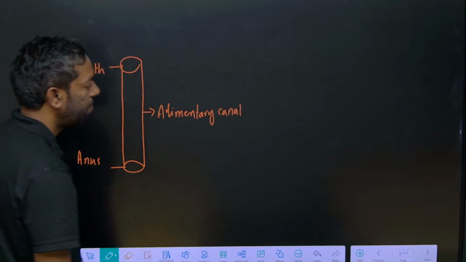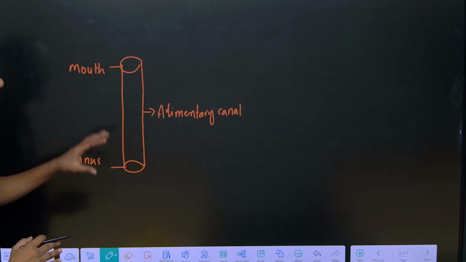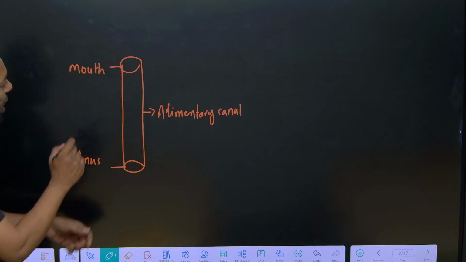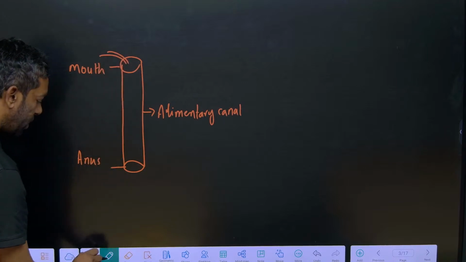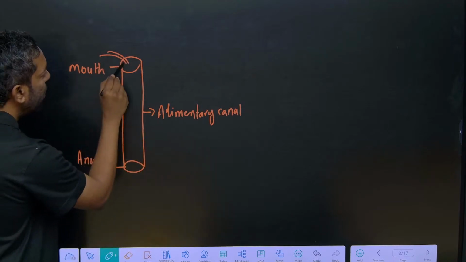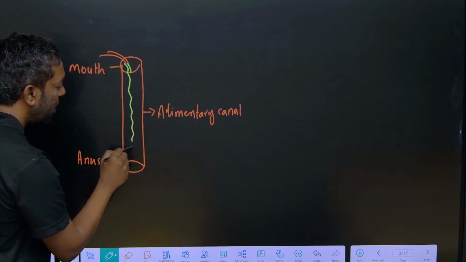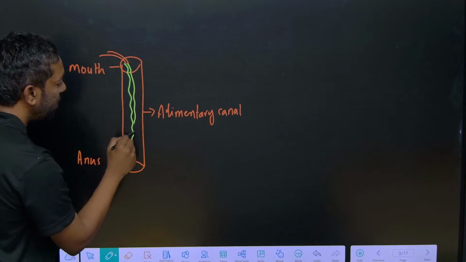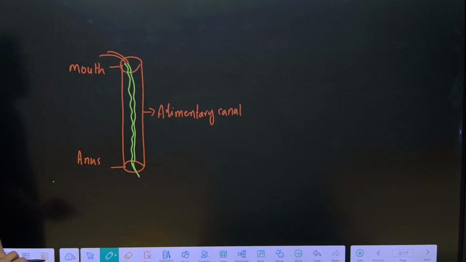If food enters from the mouth into the alimentary canal, it can reach throughout the alimentary canal up to the anus. After digestion, the anus gives out the waste of the food.